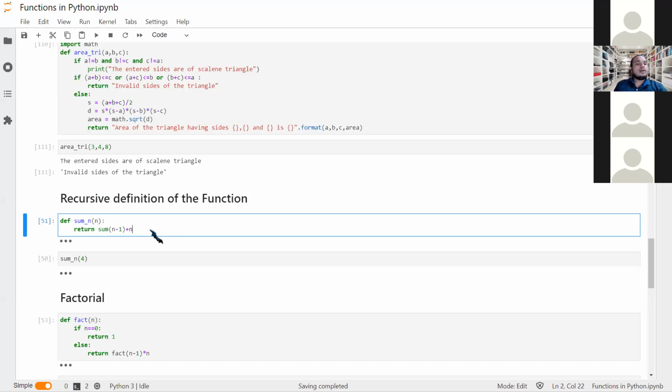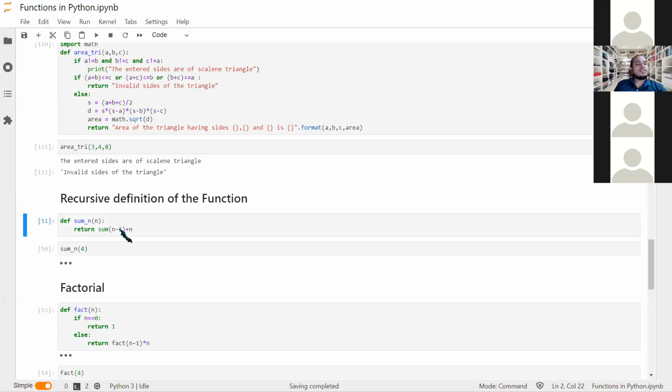So we are going to see a small function. If you wanted to find the sum of the numbers from 1 to some number, say n equal to 5, what do we do? 1 plus 2 plus 3 plus, till 5.